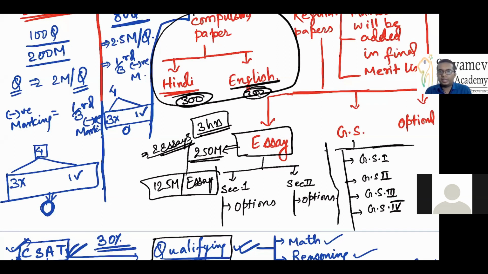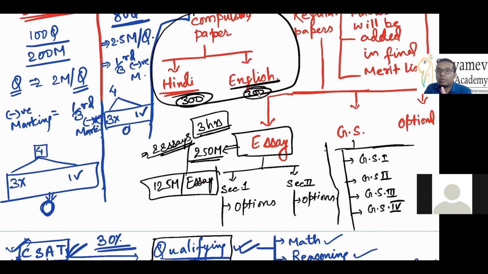Clear? Okay. If I talk about mains, you don't have to go so wide, rather you have to reduce the width, but you'll have to increase the depth. That is the idea to prepare mains.